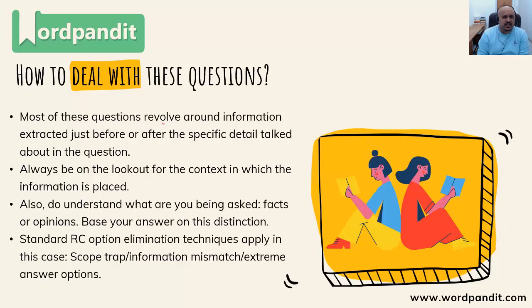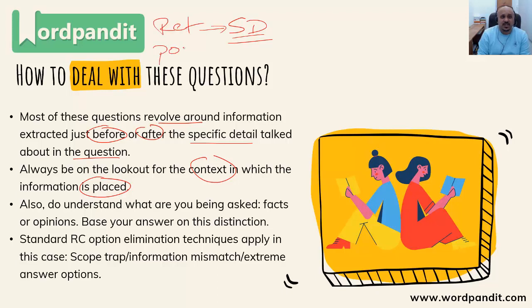Remember, most of these questions revolve around information extracted just before or after the specific detail talked about in the question. What do I mean by this? Remember, any specific detail that has been asked in a particular question has been set in some context, right? That information has to be placed in a context, right? So for that specific detail, there will be a reference point in the passage. This would generally occur before that reference of that particular fact, or just after the author will make some implication from this detail, right? So that context is very, very vital for answering these questions.